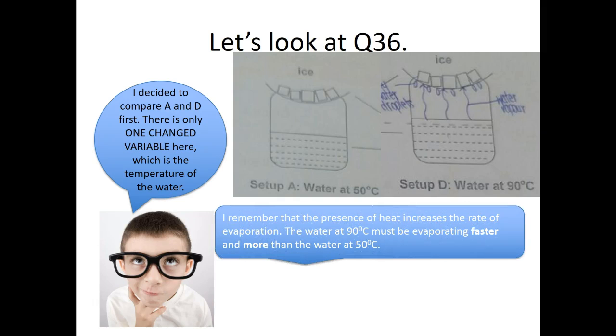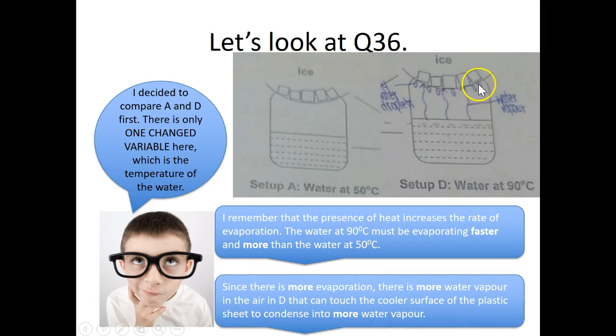That means if there is more water vapor in setup D compared to setup A, because the rate of evaporation is higher here, then there will be more water vapor touching the cooler surface of the plastic sheet to condense first. So between A and D, I'm quite clear that in setup D, I will observe the water droplets on the cooler surface of the plastic sheet first.